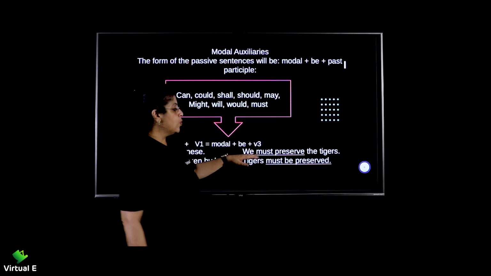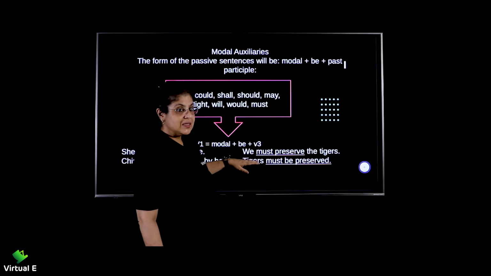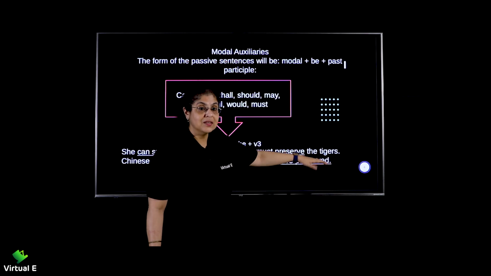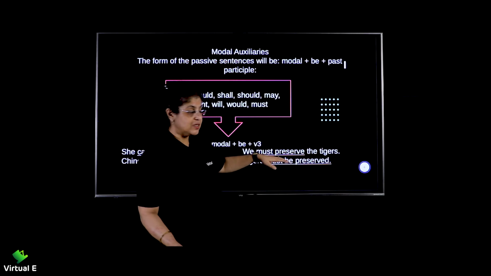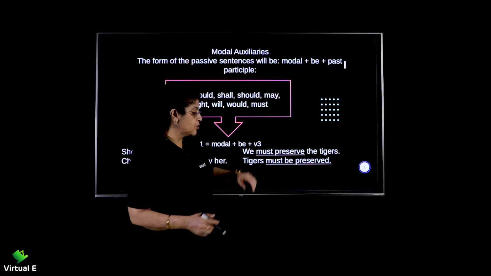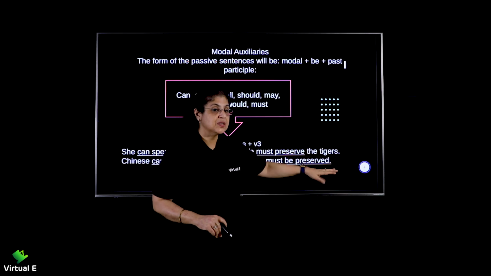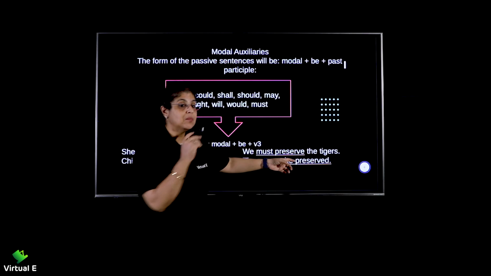Another one: we must preserve the tigers. We, subject, must preserve, verb, tigers, object. It is a modal auxiliary, with the present form. We will interchange places of the subject and the object. Now, tigers must be preserved. Now, you will know further. Basically, you will ask me, why not by us?